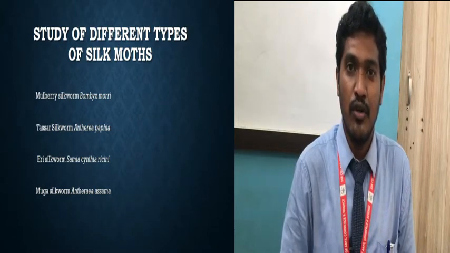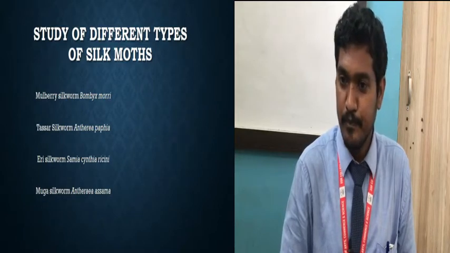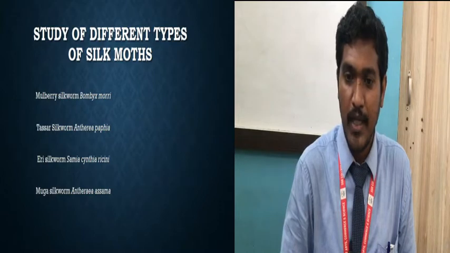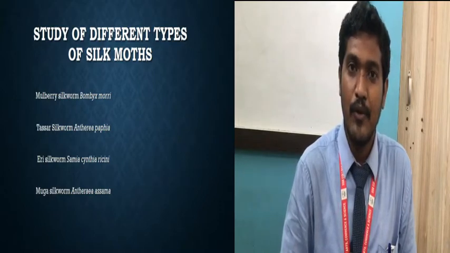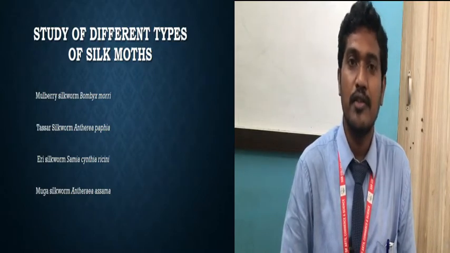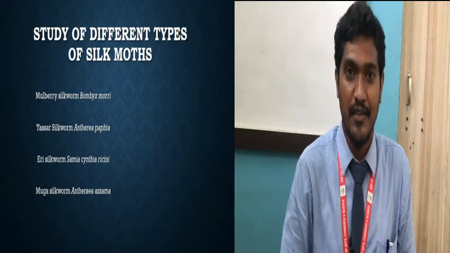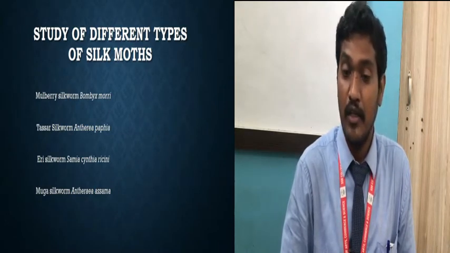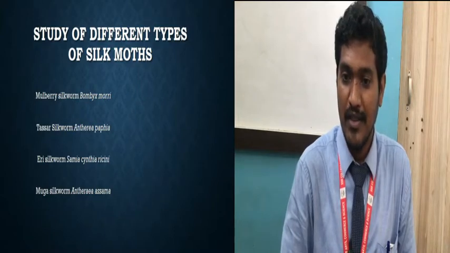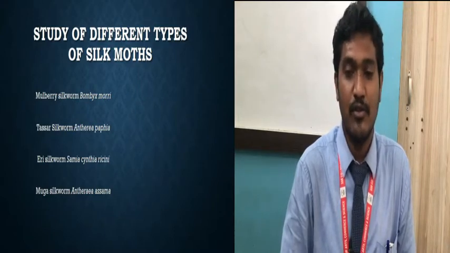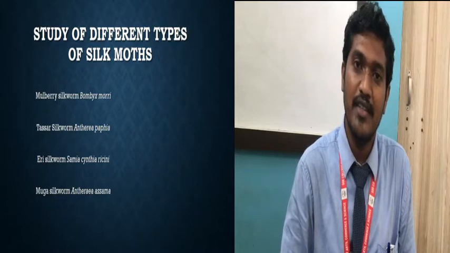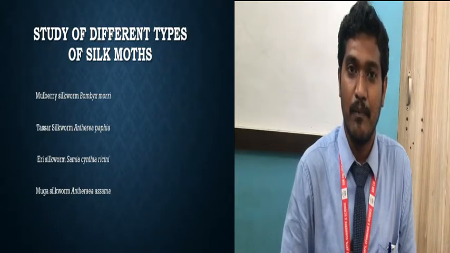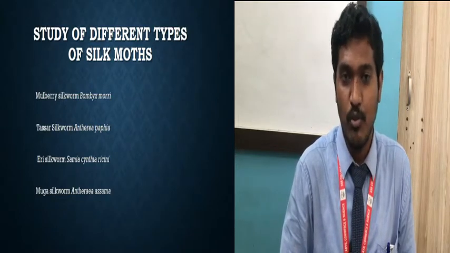Okay, so we will see on this slide. Now see on this slide you will get to see the 4 types. The name is given. Even the common name is also given and its scientific name is also given. So we will go through each one. See, the first in this slide is the mulberry silkworm. Its scientific name is Bombyx mori.